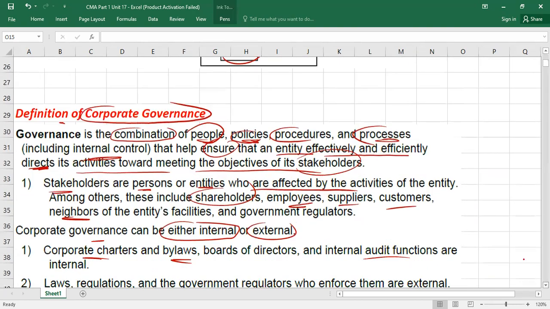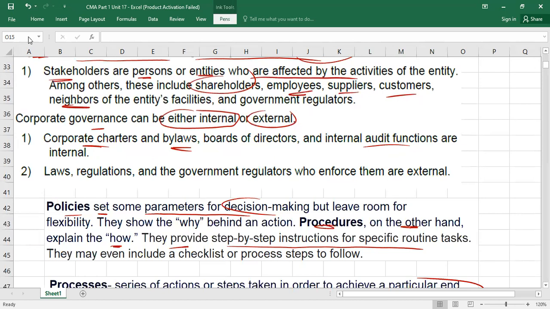Now, I'm coming back here, because what I'm trying to do is explain the words, because these words are not explained in your books. So what I was telling you, corporate governance could be internal or external. For internal corporate governance, remember the words: corporate charters are internal corporate governance, bylaws are internal corporate governance, board of directors is also internal, and the internal audit department is also internal.